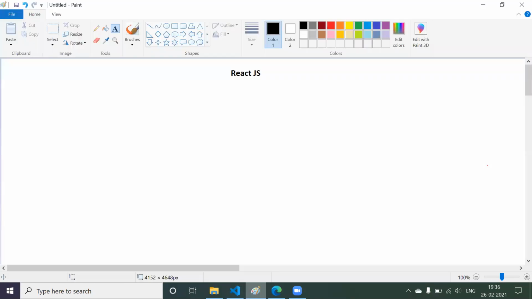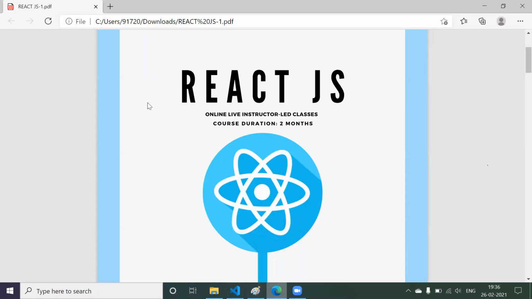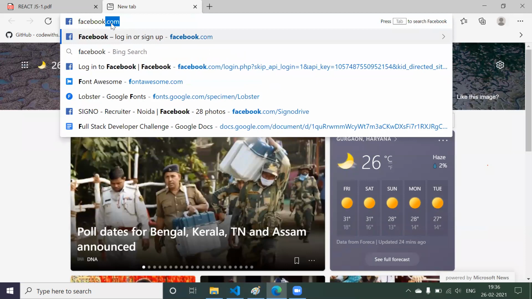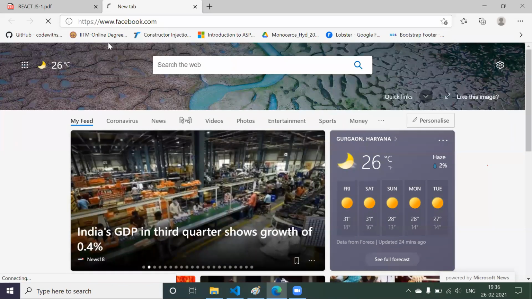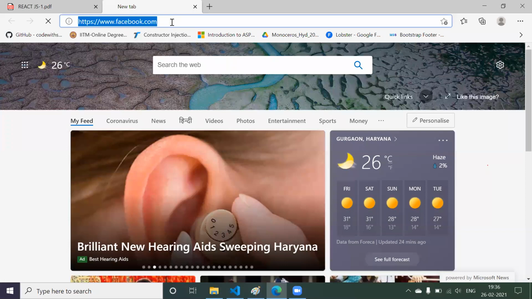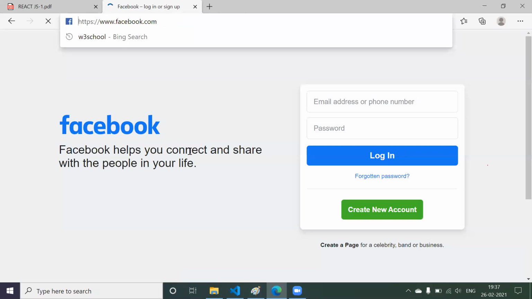Okay, no problem. So React.js is just a simple library using which you are going to build a user interface. Now, what do you mean by user interface? Whatever we are going to see in the browser, for example, now here I'm opening something like Facebook. I think it's taking a time, just a minute. Yeah, now we have opened the Facebook website, right?